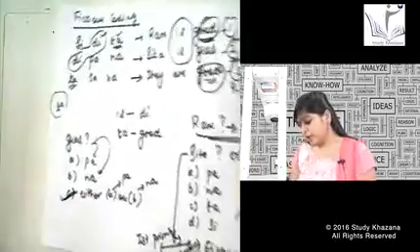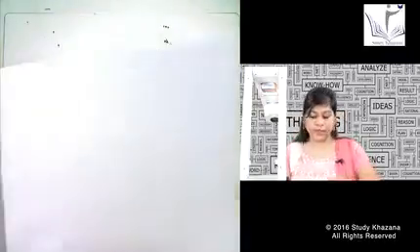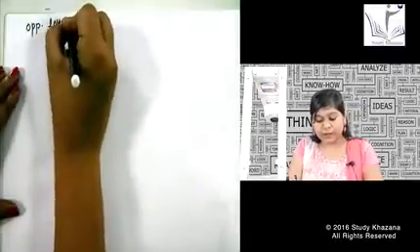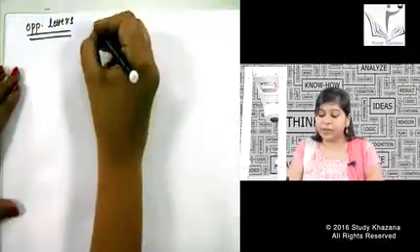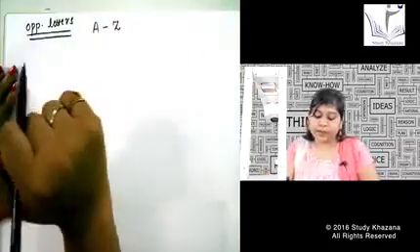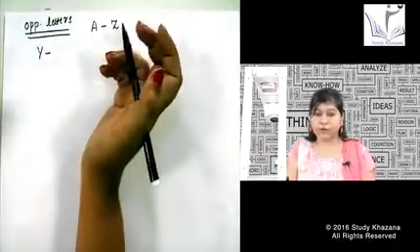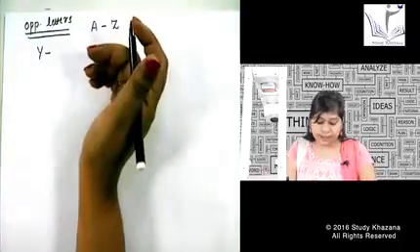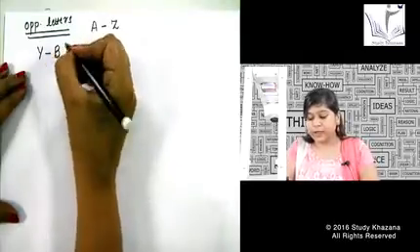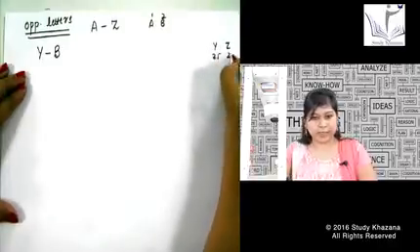Let us start with another kind of favorite question that comes in the exam, that is the series of opposite letters. This is a very favorite question in all types of examination patterns. I hope if I say word A and the answer is Z, you know this is a series of opposite letters. Let us try to find out the opposite letter of Y. Can I get the opposite letter of Y easily without much calculation in my mind? I can easily get it, because I know if A is Z, Y will be nothing but B. A is 1, B is 2, and if I write it down from this side, this is 25, this is 26. So I can easily get the opposite letters.